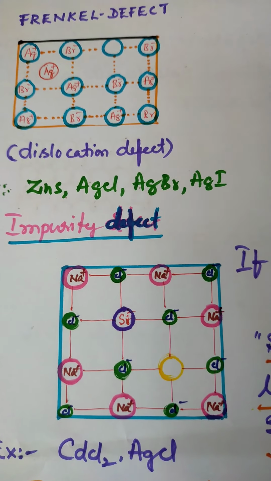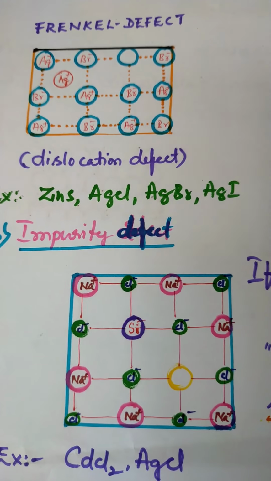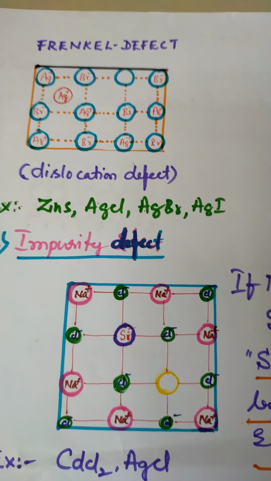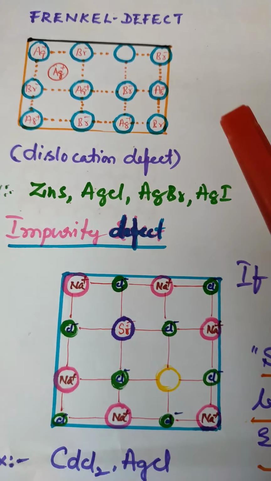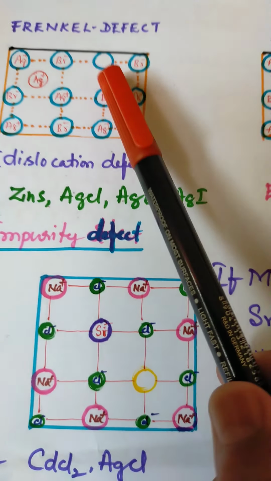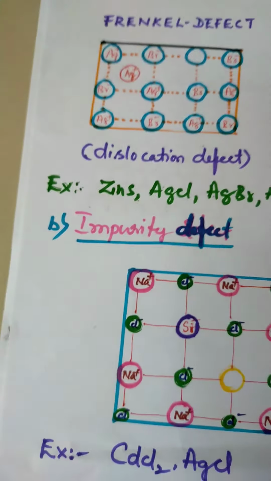Now, what is a Frenkel defect? Let us go through the points. The first one: in this defect the smaller ion leaves its lattice site and occupies the interstitial site. That's the first point.